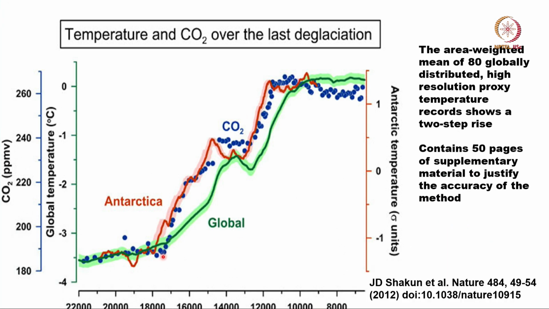There is one more look at the Shakun paper's graph, slightly easier to understand. See the rapid temperature rise around 18,000 years ago in Antarctica, which triggered an increase in carbon dioxide, and once carbon dioxide went up to such a high value, you can see that the global mean temperature followed. Okay. So I am going to look at the 50 pages of supplementary material of this paper, in which the authors justified the accuracy of the method that they used.